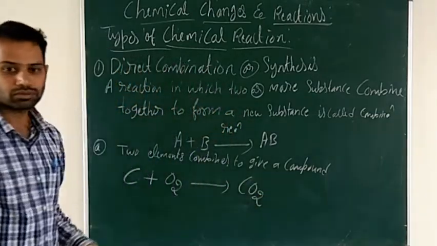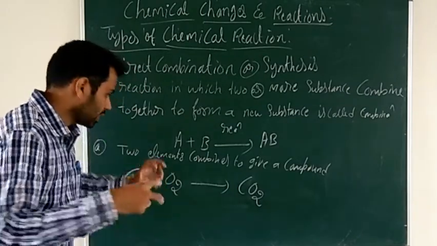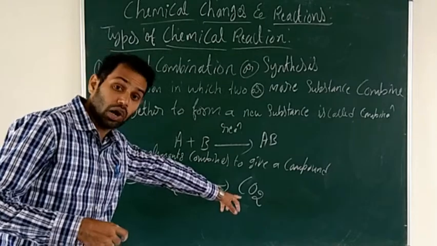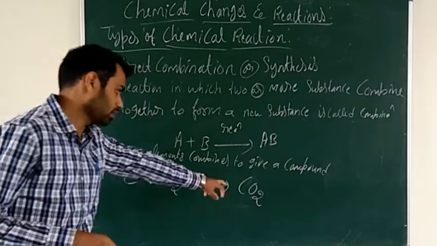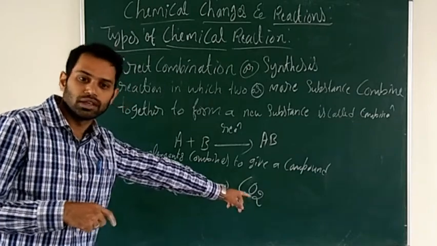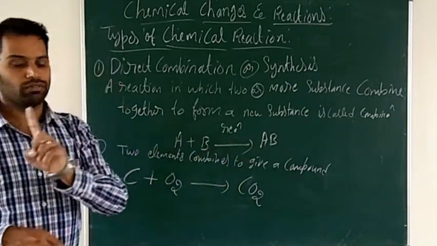Here carbon is one element, oxygen is another element. They will combine together to form the product, that is a compound. Carbon dioxide is a compound. It is a new substance. So two elements combine to give a compound. So that is the first one.